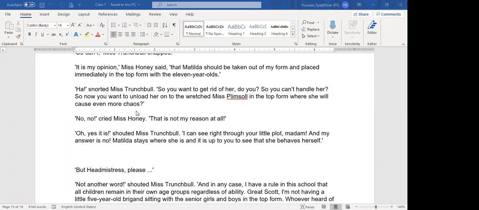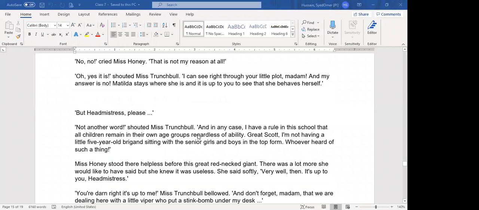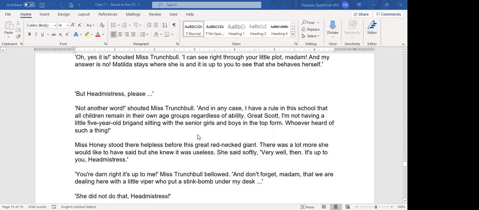Miss Trunchbull said, no, this is your plot. You didn't want to keep Matilda in your class because she is a bad girl, and that is why you are sending her to the top form. She said, I have a rule in my school that all the children have to remain in their own age group regardless of their abilities. And I'm not going to send a 5-year-old robber to sit with the senior girls and boys in the top classes. Nobody has ever heard of this.